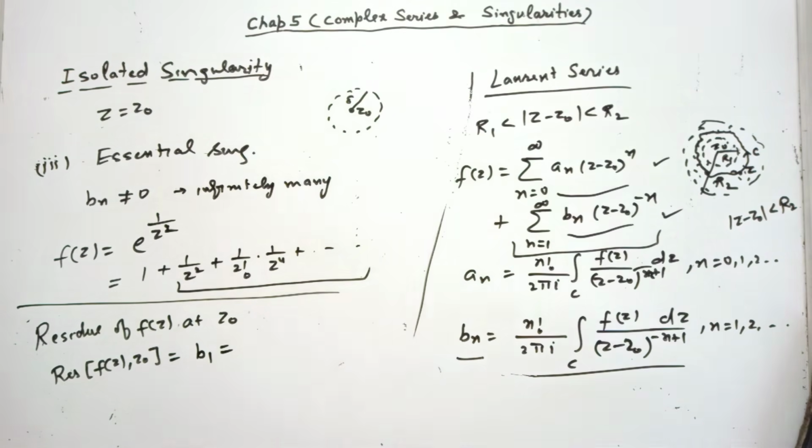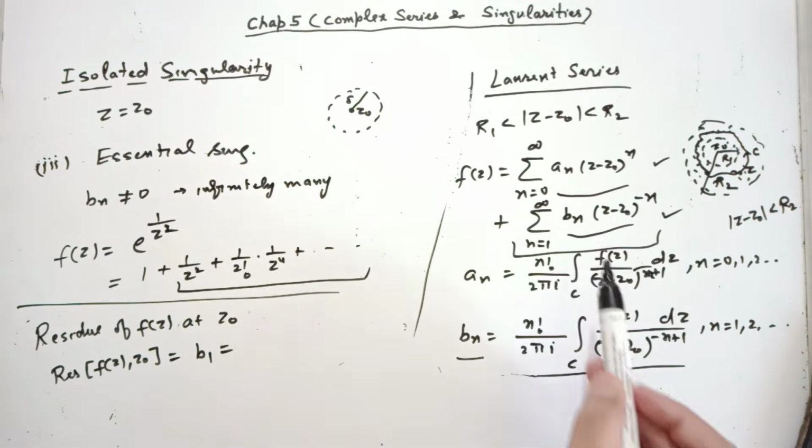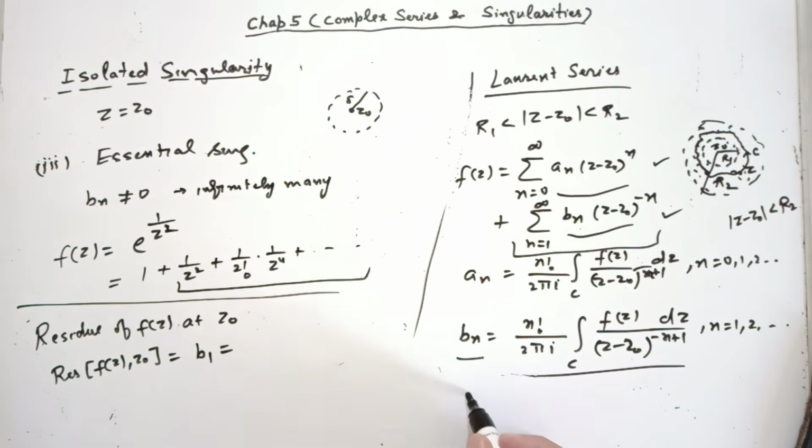When you write the Laurent series of f(z) about z0, then notice the coefficient b1 of 1 over z minus z0. That coefficient is called the residue of f(z) at z0. b1 you can write in integral form also from this. It is 1 over 2 pi i integral along C f(z) dz. Residue provides a way to solve this integral. This is interesting. This gives you 2 pi i b1. So if you know b1, you can write the value of this integral.